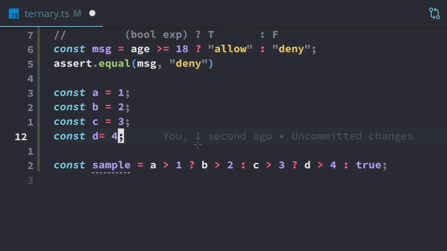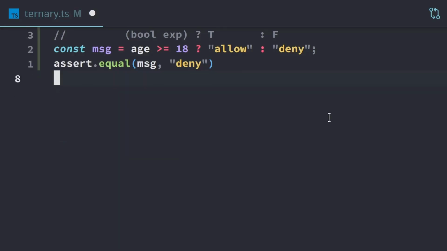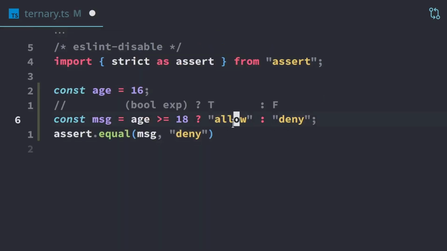But as soon as you nest ternaries, and this is only nested one level, if you have multiple ternaries, then it's going to be even more problematic and difficult to read. So avoid this at all costs. Like, don't do that. Just make an if-else. It's much clearer to read and easier to work with. But if you just have something simple like this, where you just want to assign a string or get a quick value, then ternary is probably the more succinct way to do so.